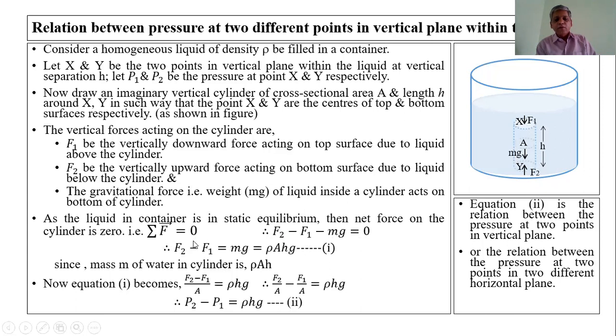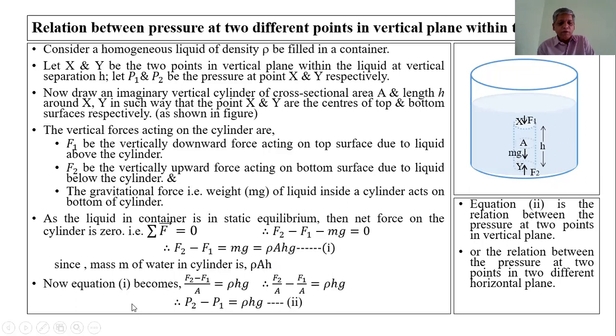From this equation, F2 minus F1 is equal to mg. But we already studied that the mass of the liquid in the cylinder is equal to rho times A h. Therefore, instead of m, we substitute rho A h here, giving rho A h g. This is equation one.